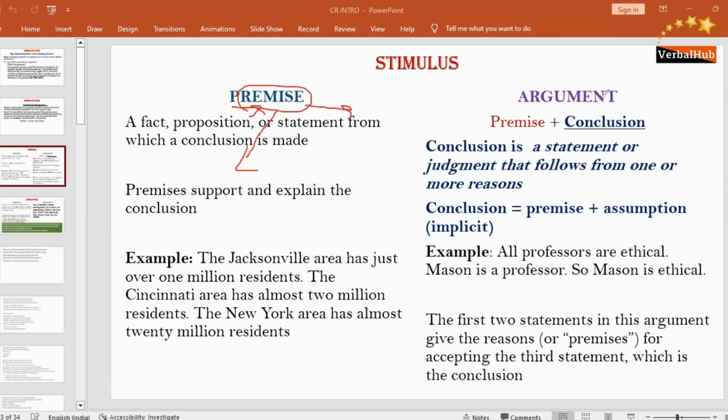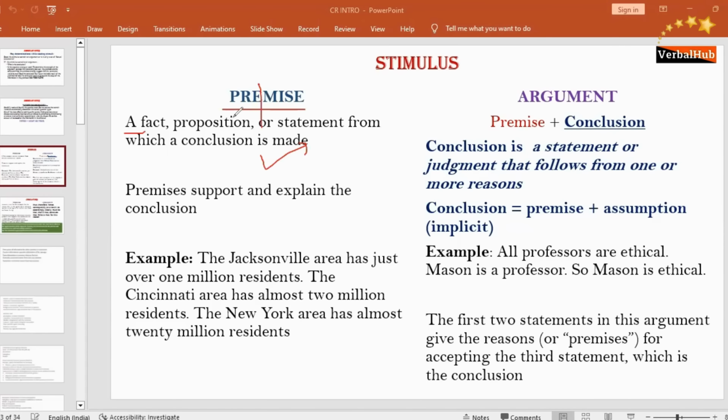Without a premise, reasoning cannot exist. Without a premise, reasoning cannot be expected. Hence, the first job is to understand the premise. There will be different names for premises. However, a piece of information based on fact is called a premise. So the premise is nothing but a piece of information based on fact.